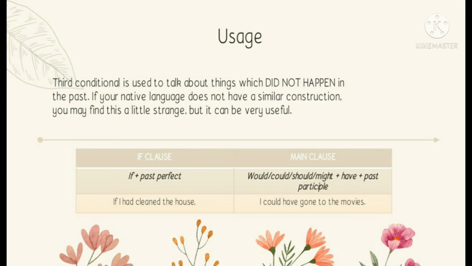To make it easier to understand, we can look at the examples provided below. If I had cleaned the house, I could have gone to the movies. Why use the had? Because it talks about something in the past, so it uses verb 2. While the word cleaned, it is the perfect form, so you have to use verb 3. You cannot use verb 1 or verb 2. Then in the main clause, the word gone is the past participle form of the word go because the form is verb 3.